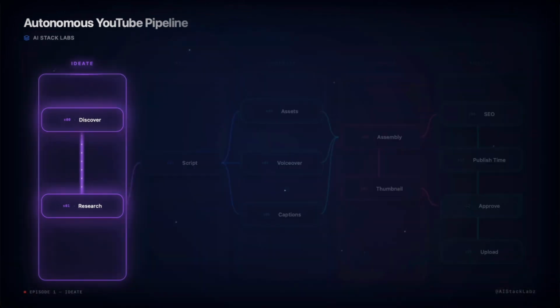This is lane 1, ideate, 2 stages. Stage 0, discover, scrapes 5 sources for trending AI topics and ranks them by cross-source confirmation. Stage 1, research, takes the winning topic and turns it into a structured brief with pain points, stats, and SEO keywords. Notice the other 4 lanes are dimmed. Those are episodes 2 through 5. Today, it's just ideate. Let's open the code.